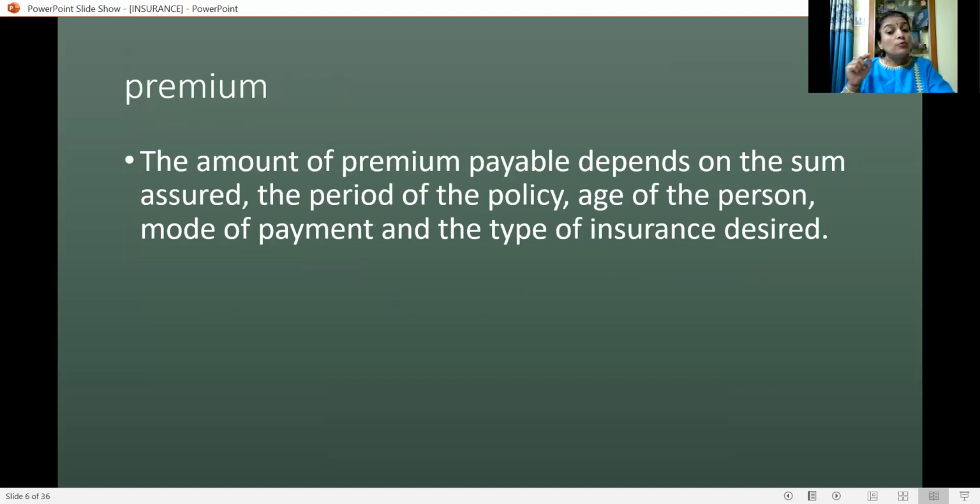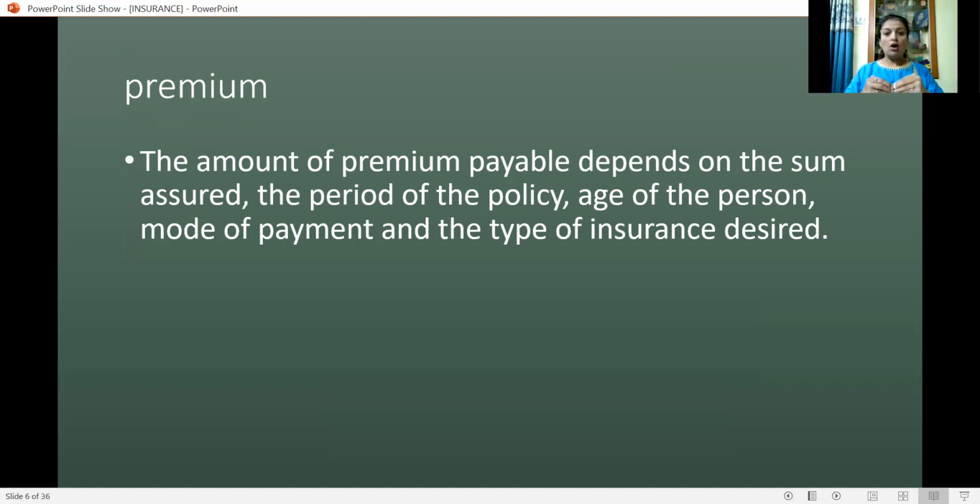Premium. The amount of premium payable depends on the sum assured, period of the policy, age of the person, mode of payment, and the type of insurance desired. There are many types of insurance: whole life policy, endowment policy, money back policies, and double benefit policies. Like this, so many types of policies are offered by life insurance companies.